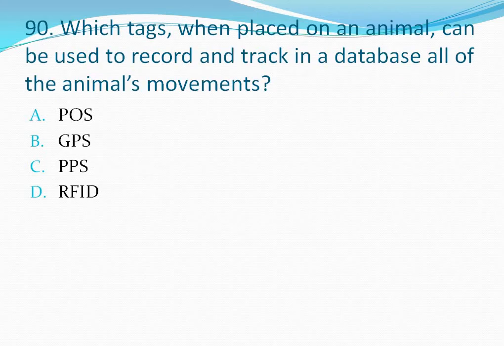Question number 90. Which tags, when placed on an animal, can be used to record and track in a database all of the animal's movements? Your options are option A, POS, option B, GPS, option C, PPS, option D, RFID. Which tags, when placed on an animal, can be used to record and track in a database all of the animal's movements? So the correct answer is option D, RFID. Let's move to the next question.